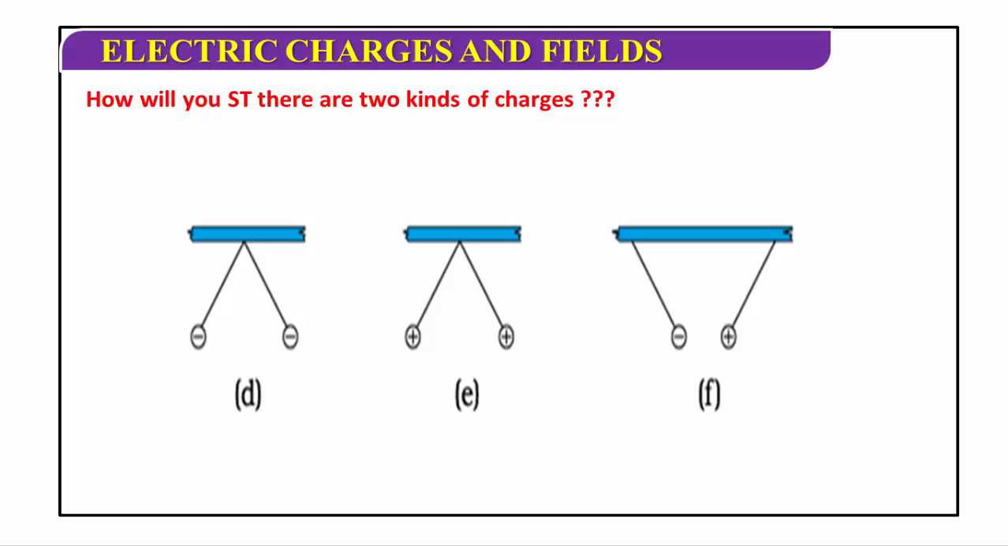Then in the first step we consider negatively charged pith balls. When a plastic rod rubbed with fur is made to touch the two pith balls suspended by the silk threads, now these balls repel each other.